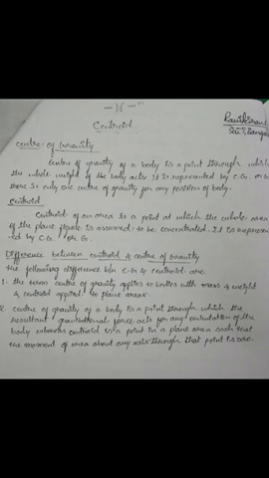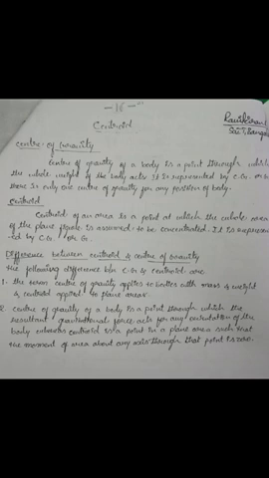Next is the centroid. If you take any area in a plane, which is two-dimensional, with an x-axis and y-axis, and any shape, there will be exactly one centroid, one center point.